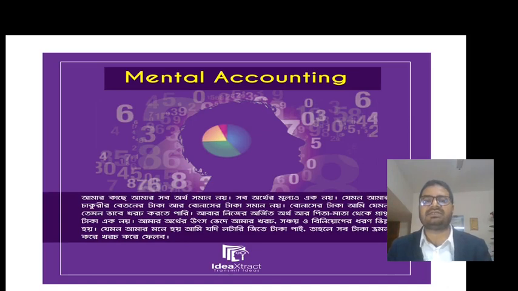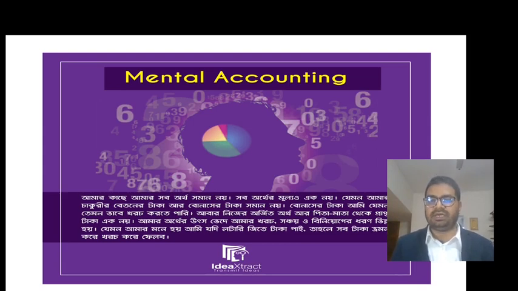Then the second bias is called mental accounting bias. This is a very interesting bias. Under mental accounting bias, we sometimes take decisions in buckets. For example, we have money from our salaries, we have money from bonuses, we have money from the capital market, capital gains.